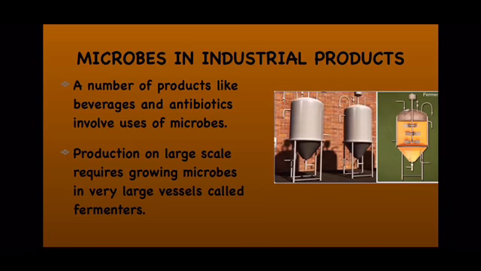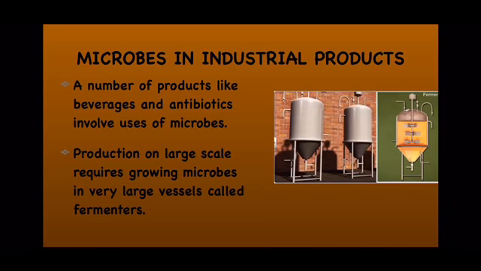And alcohol, you all know, is produced by fermentation, or you can say anaerobic respiration. Then alcohol along with carbon dioxide is produced.